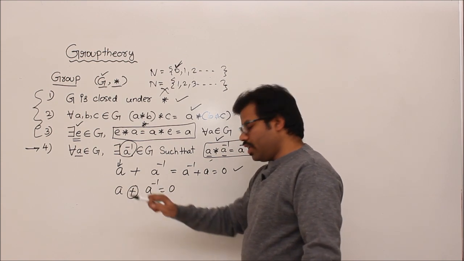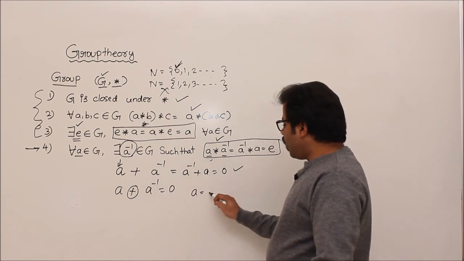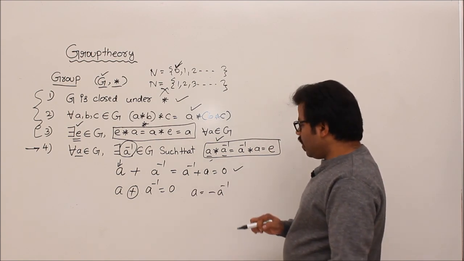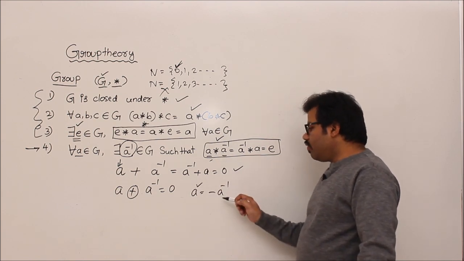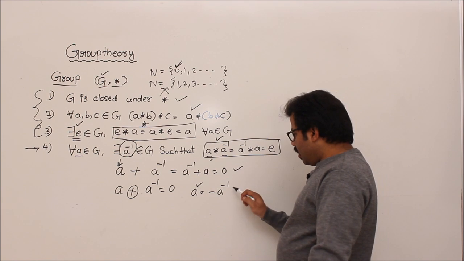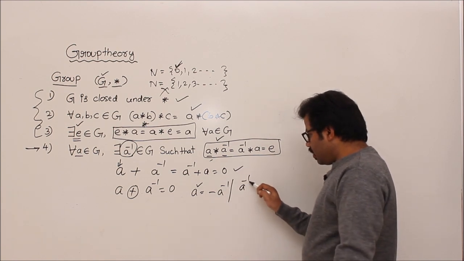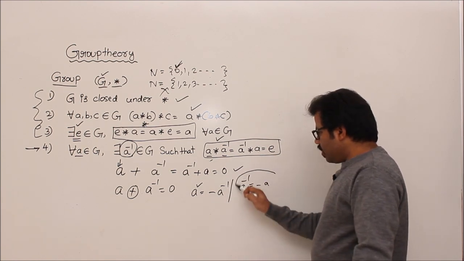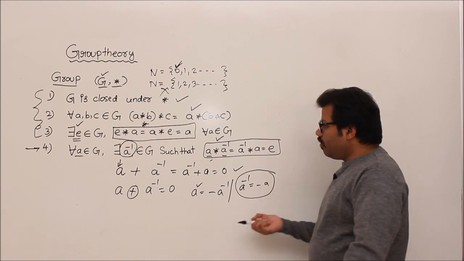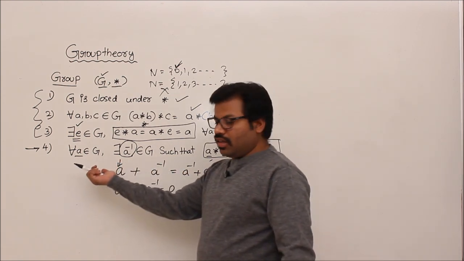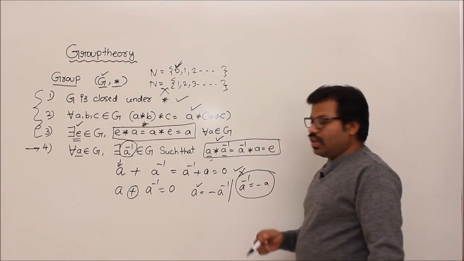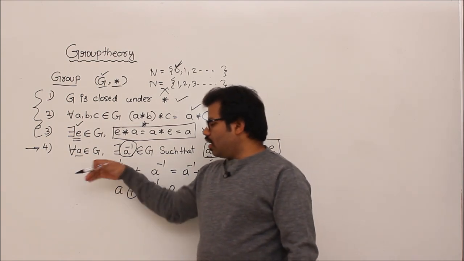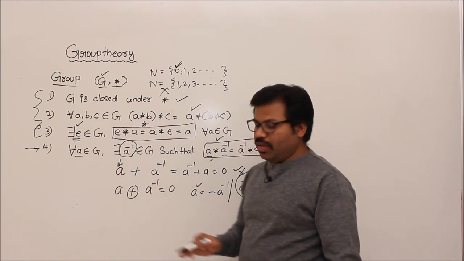See, this is the addition operator. So A equals what? Minus A inverse. That means yes, A has an inverse, but that inverse is nothing but minus of A. Correct? So otherwise you write like this: A inverse equals minus A. Correct? Yes. But we have only positive numbers, correct? Otherwise non-negative numbers, we don't have negative numbers, then such a possibility will not arise. That means there is no inverse for some elements, correct?